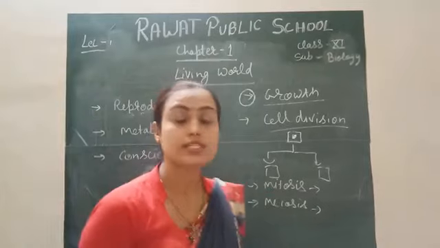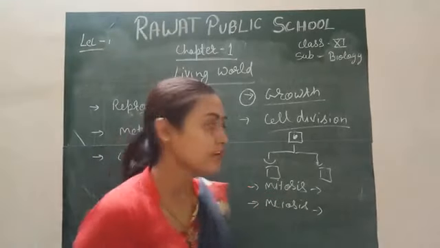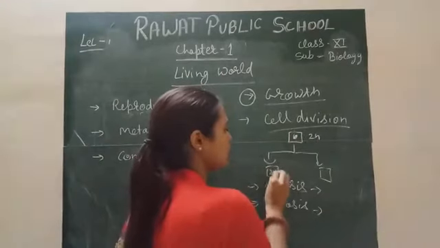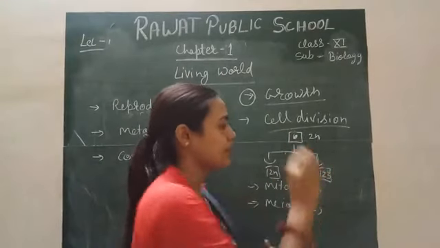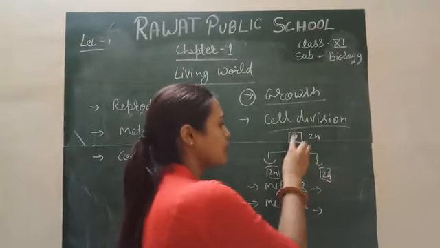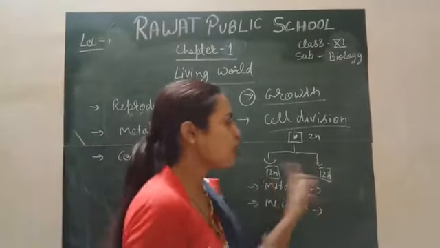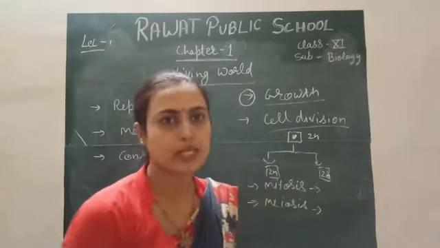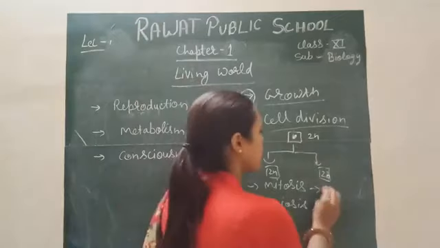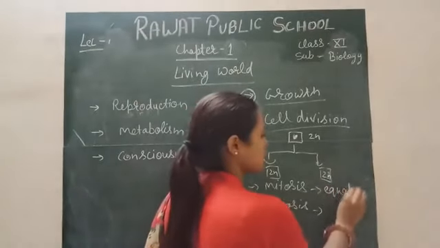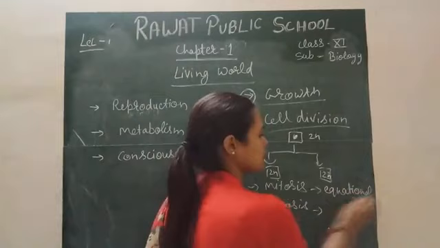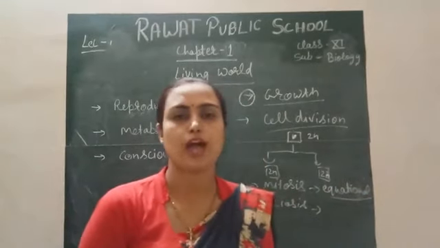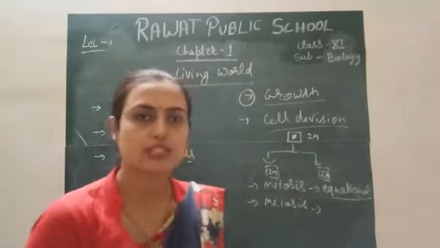So mitosis is the type of cell division in which the number of chromosomes in the daughter cell is the same as in the parent cell. For example, 46 chromosomes are divided into the daughter cell. So it is equational division, which means the number of chromosomes is not halved in mitotic cell division.